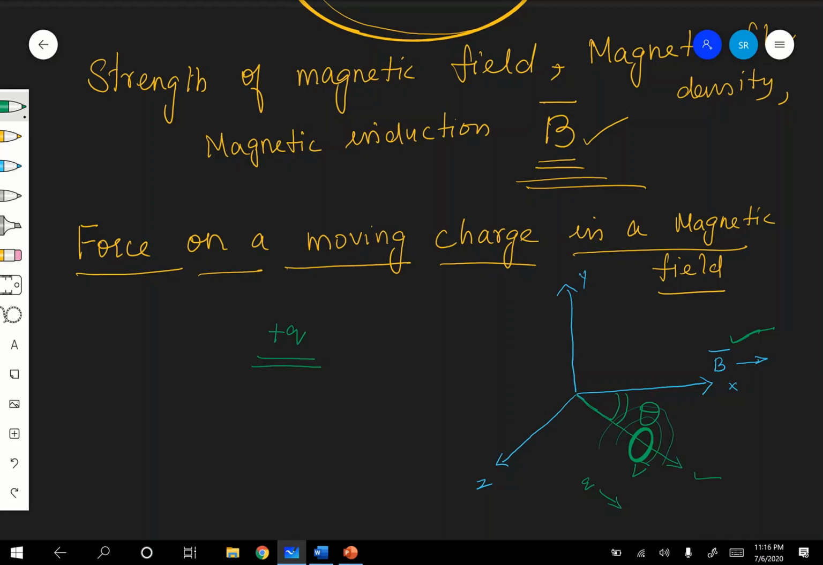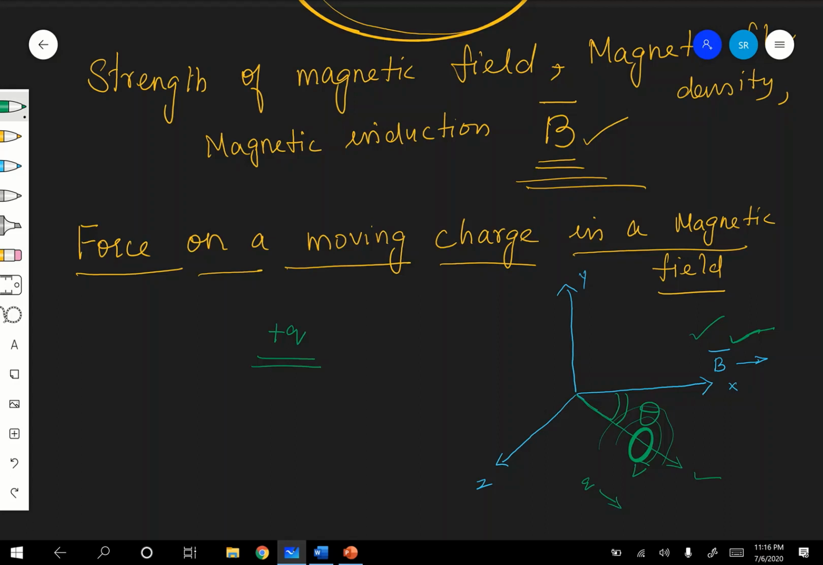Okay. So, a moving charge will also produce a magnetic field. Already the charge is in the external magnetic field. There are two magnetic fields now. One is the external field B. The other one is the magnetic field that is produced by a moving charge. Okay. So, what happens? Both the magnetic fields will interact with each other.